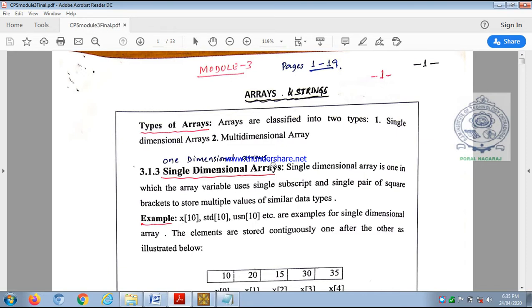So if there are two subscripts, we call it a two-dimensional array. If there are three subscripts, it is called a three-dimensional array. Like that it goes on. So that's why we have basically two types, single-dimensional arrays and multi-dimensional arrays. So let us focus on single-dimensional arrays.